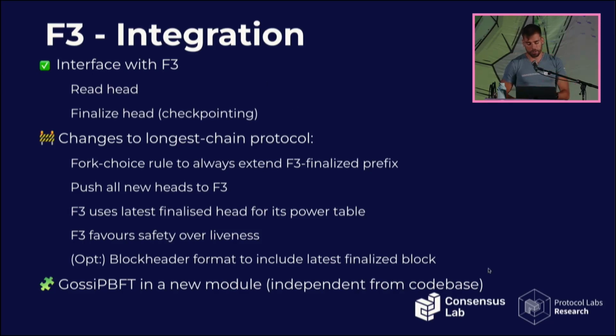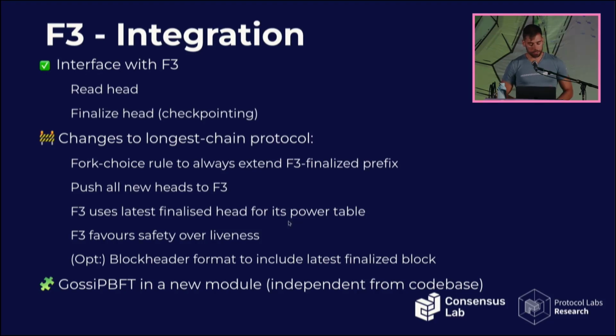And then, of course, implement the new F3 module, completely independent, though. Some changes that we do: we actually create a new function to finalize rather than checkpointing, because checkpointing is more something for the user to do. So we actually change the fork choice rule to always select the heaviest suffix of the finalized chain. And instead of pulling from F3, we actually push the heads to F3, but those are minor differences.